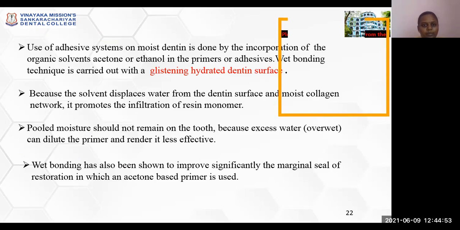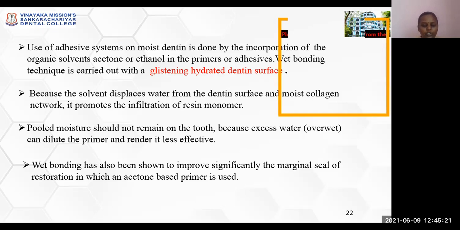Use of adhesive systems on moist dentin is done by the incorporation of organic solvents such as acetone or ethanol in the primers or adhesives. Wet bonding technique is carried out with a glistening hydrated dentin surface. Because the solvent displaces water from the dentin surface and moist collagen network, it promotes the infiltration of the resin monomer.